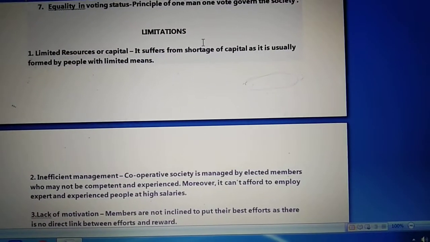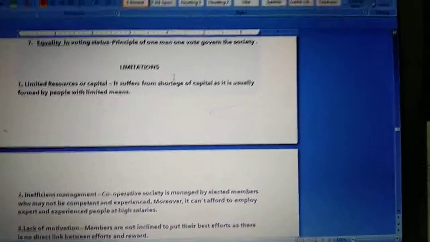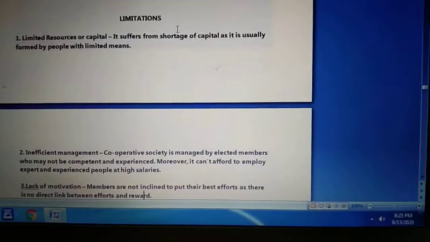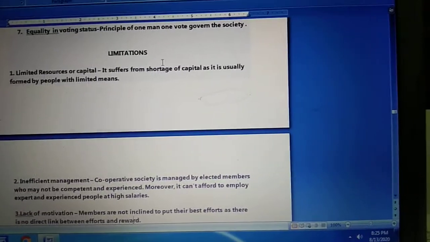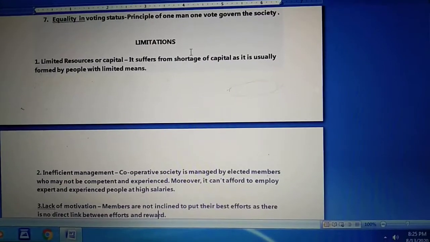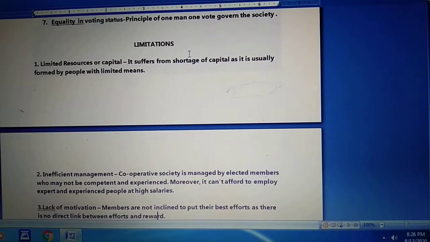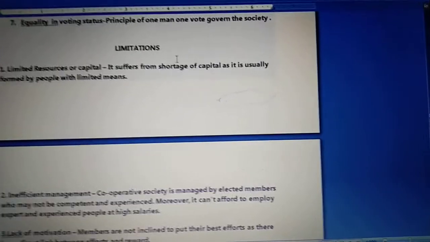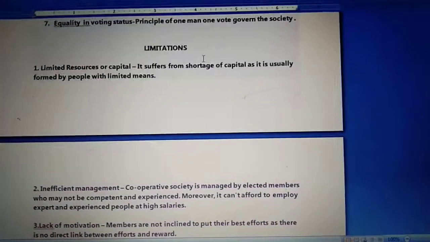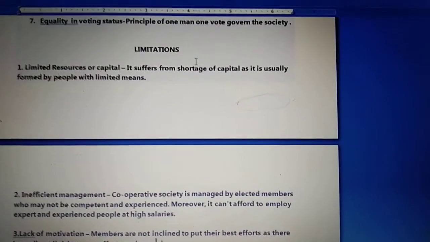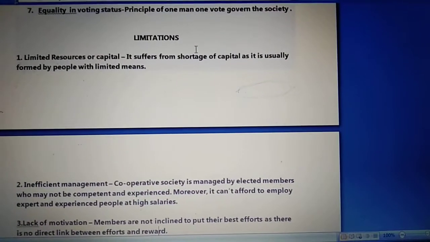The first is limited resources or capital. This is a drawback, or disadvantage, of a cooperative society, that the resources of a cooperative society consist of contributions of members, which are limited. The low rate of dividend offered on investment also acts as a deterrent in attracting membership and more capital from the members. Now students, this limitation says that, as we discussed earlier, the main objective of a cooperative society is not to maximize profit, but its main objective is the welfare of the members of the society.